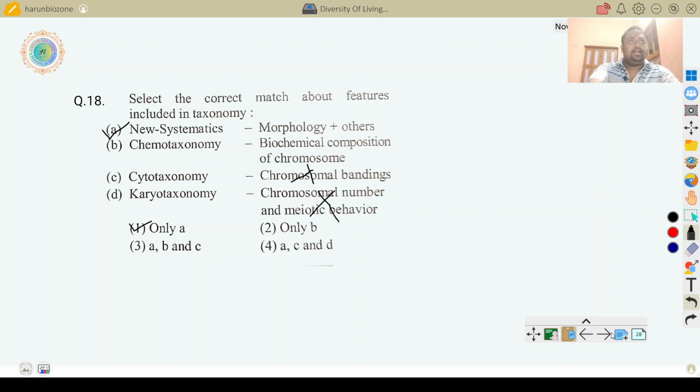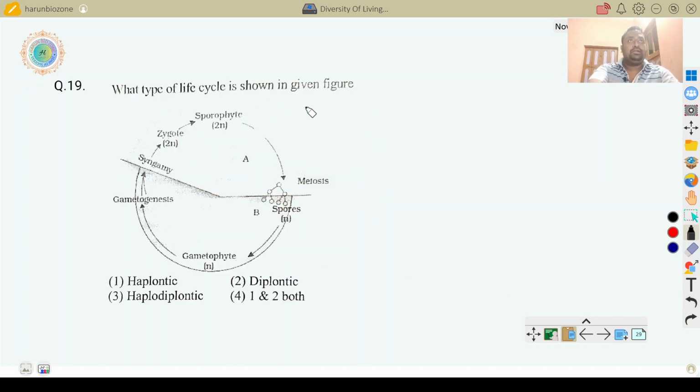The next and last question is, what type of life cycle is shown in the figure? Sporophyte and gametophyte both are present, so this is a plant life cycle. Sporophytic meiosis occurs, then spores are produced. The sporophyte is diploid in nature, spores are haploid. Spores germinate to produce the gametophytic plant. The gametophyte, through gametogenesis, produces male and female gametes. They fuse to form a zygote, and this zygote again develops into the sporophyte plant.